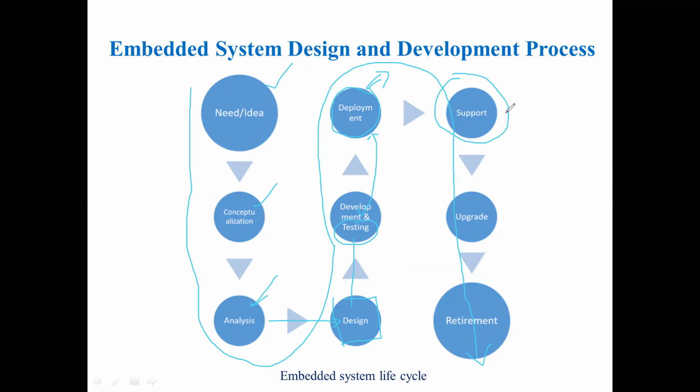You write the code and check for each input what the output is. Then upgrading: if it is not the exact output, what upgrades can be done. And then finally retirement. This is the cycle they follow to come out with a complete product.